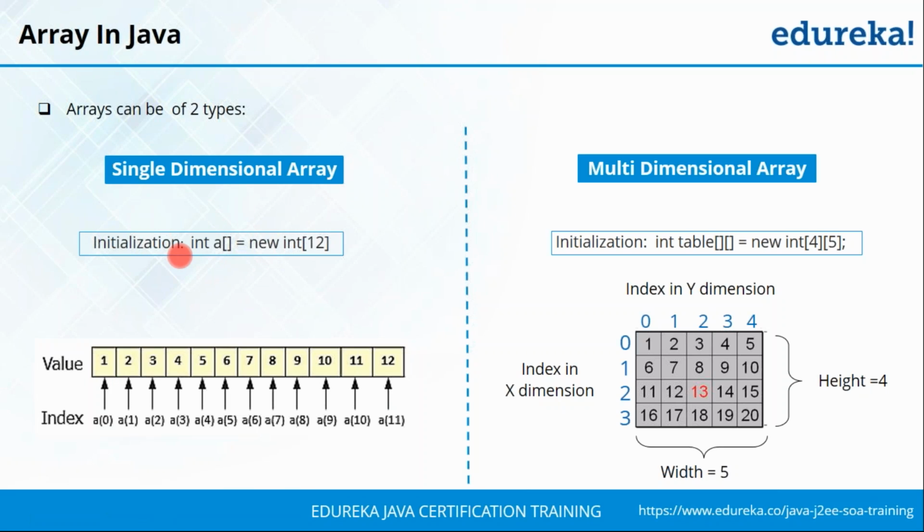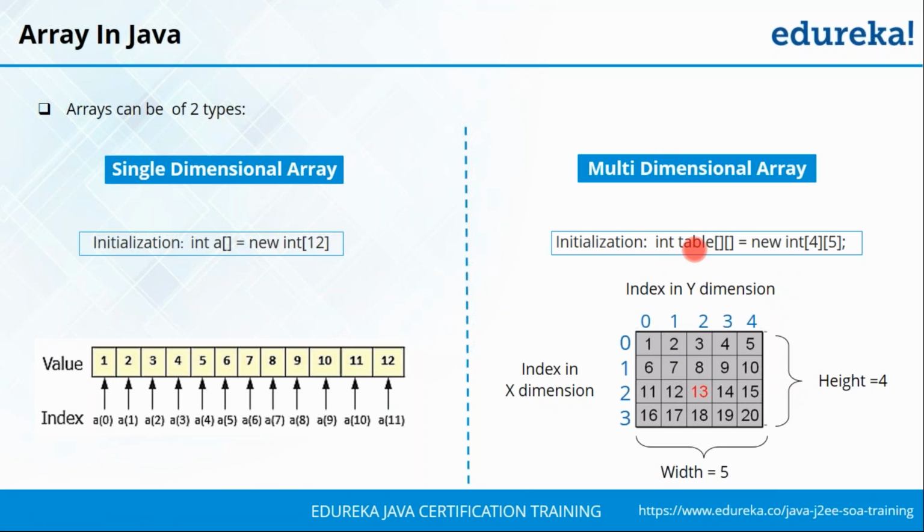So here array is also an object, and then again the data type as well as the size of the array. So below you can see we've created an array with the name A of the size 12. The indexing starts from 0 and goes on all the way to 11, and corresponding values are being stored here. So let's say if you want the value of 7, then all you need to do is take A of 6.